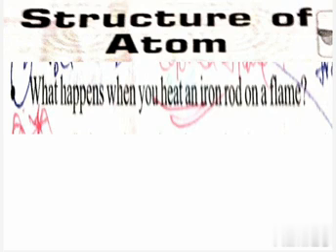Max Planck broke with the continuous energy tradition of electromagnetic energy by assuming that energy is always emitted in multiples of h nu. Max Planck, a German scientist, put forward this idea, and he got the Nobel Prize in 1918. Here, when we heat the iron rod, the metal is releasing some energy.